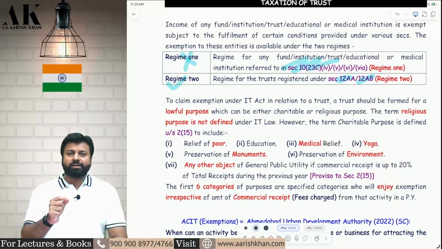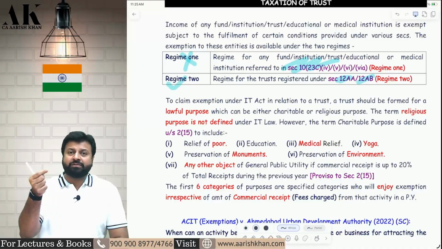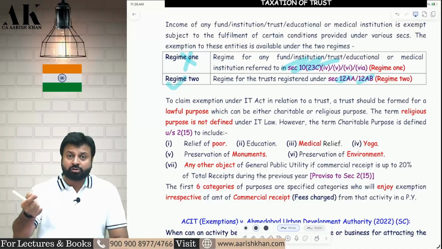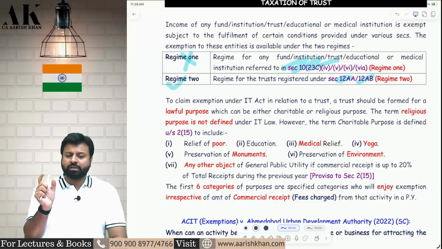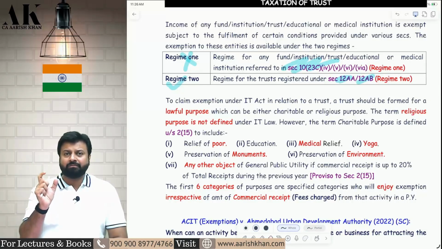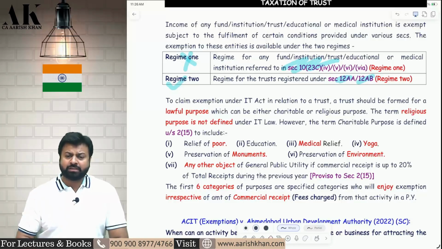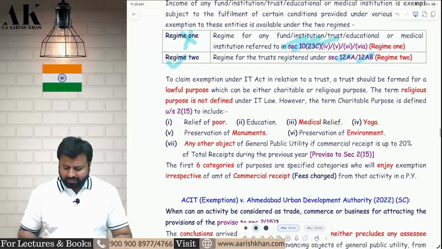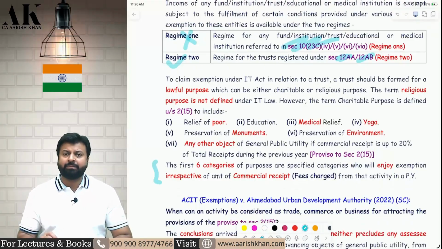Sir, what do you mean by commercial receipt? Commercial receipt means nothing but the fees which you charge, the revenue which you charge to your consumers. That is your commercial receipts, and in the denominator you take total receipts. Take fees also, take donations also, etc., everything, and then compare whether it is coming up to 20% or not. If it is coming to 20%, then great. You can call yourself a charitable purpose.